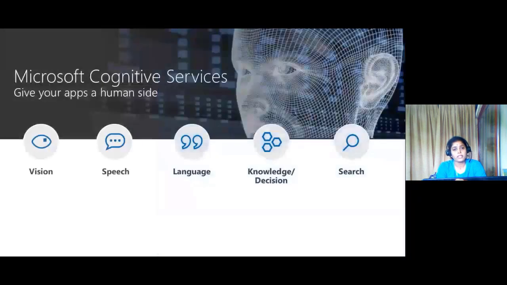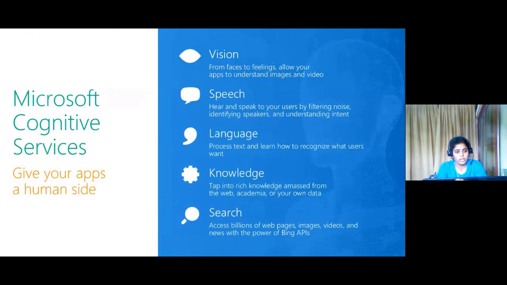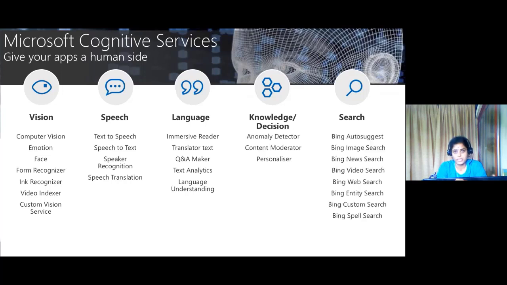The cognitive services are classified into 5 interesting groups: vision, speech, language, decision, and search. I just moved the slides because I will explain more in the demo part. For the vision category, we have computer vision, emotion, face, and form recognizer, and for speech we have text to speech and speech to text. These are some of the APIs that come under each category.